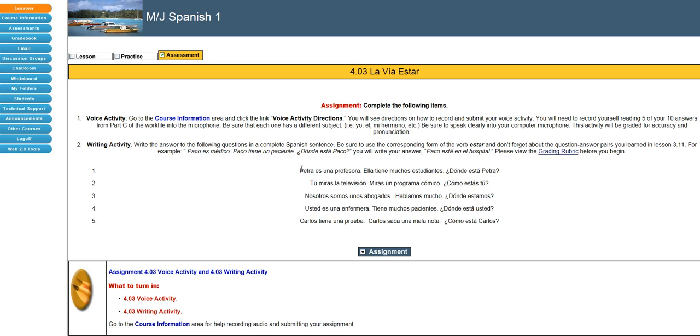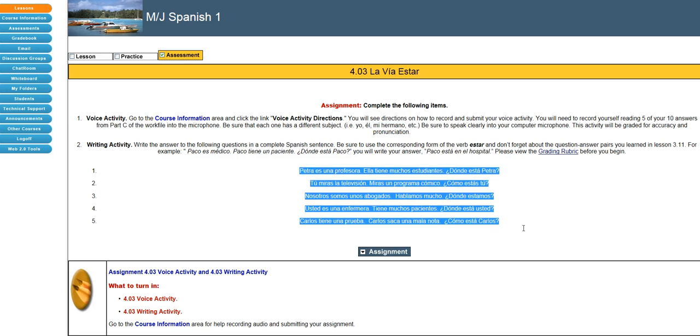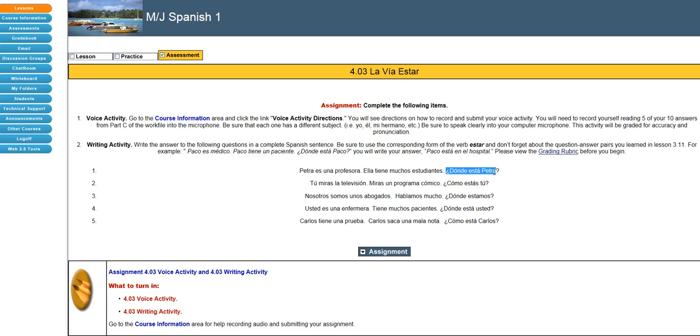And then down here, you've got your writing activities. So, ¿dónde está Petra? If Petra es una profesora, where do you think Petra would be? So you'd say she is at school, for example. So you're going to read this first part to get a hint of how you're going to answer that second part. So those are the 2 assessments. Buena suerte, good luck.